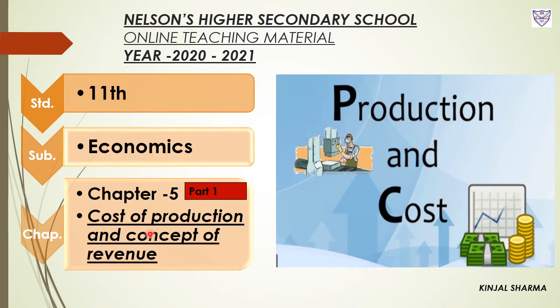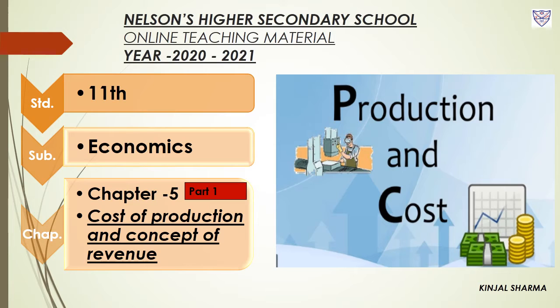First of all, as we all know, whenever any product is launched in the market or is put up for sale in the market, it is based on two things. First of all, how much is the cost of production, that is how much cost we have incurred for producing that particular product. Second is the revenue, meaning how much income we are generating from selling it, right? And on the basis of that we can decide our profit. So these two concepts are very important to understand.